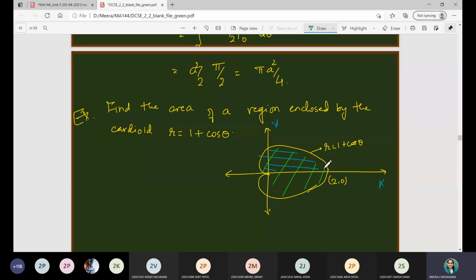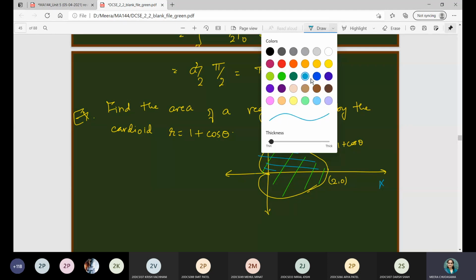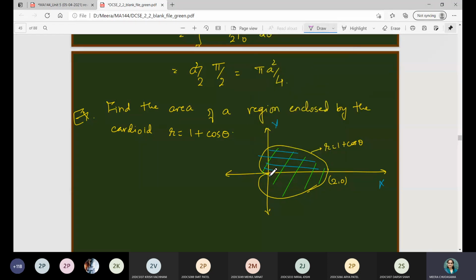From the origin, the angle goes all the way to here, so it will vary from 0 to pi. And when you consider the strip, the strip in the region will move from here to here, so theta will be varying from 0 to pi and r will be varying from 0 to this curve. So what are the limits of r now? 0 to 1 plus cos theta, right? So start evaluating it.